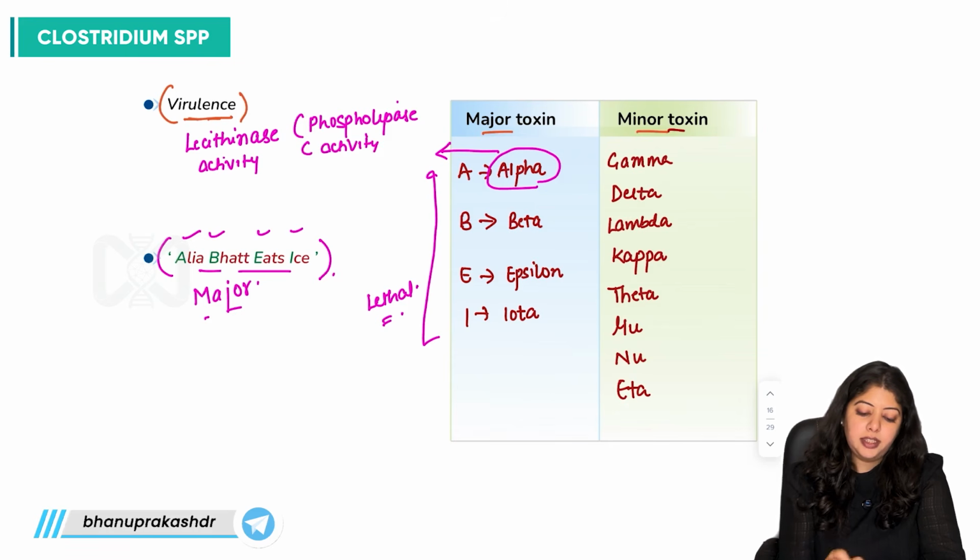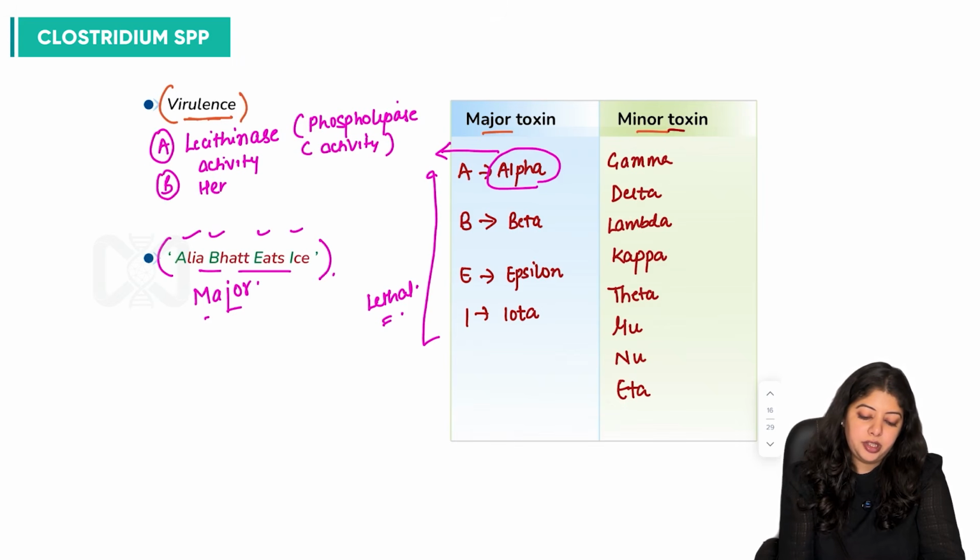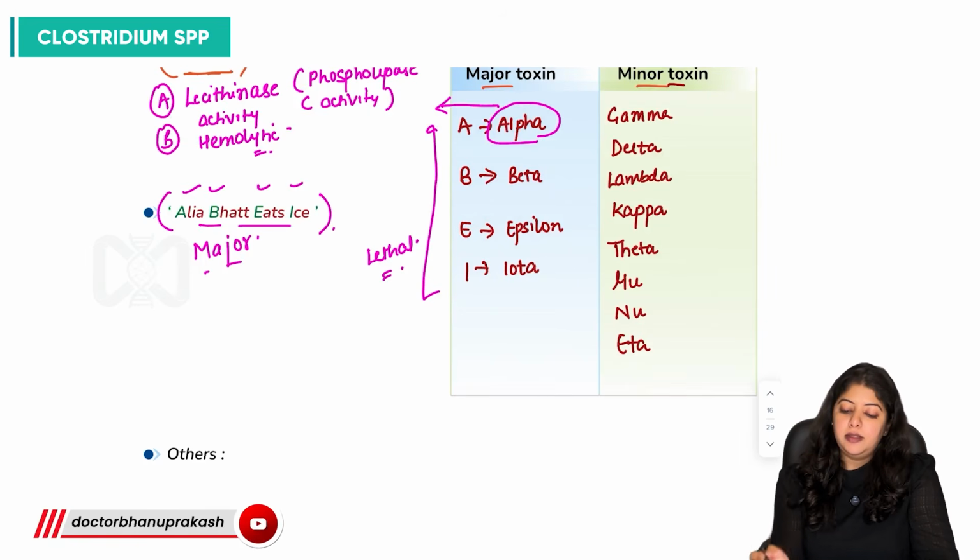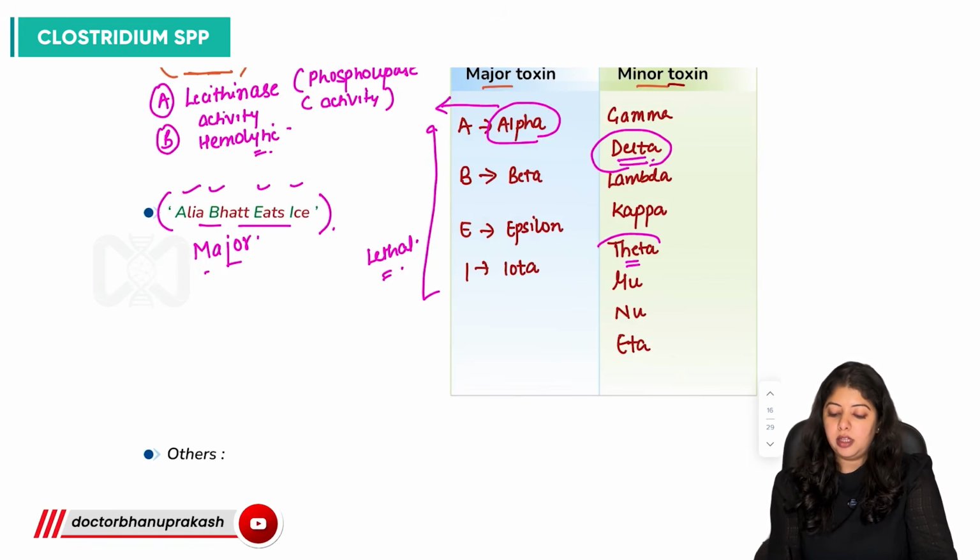And it is also hemolytic, right? Alpha toxin. Then delta and theta toxin, these two toxins are also hemolytic.